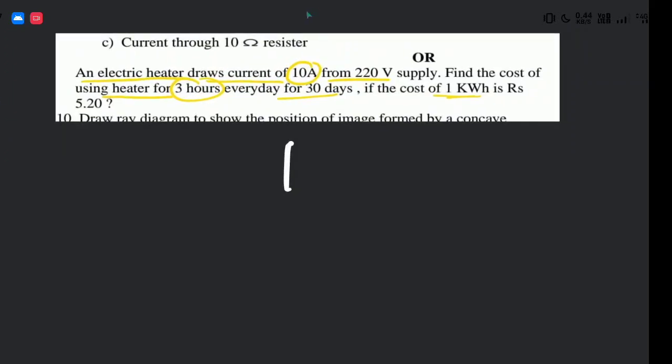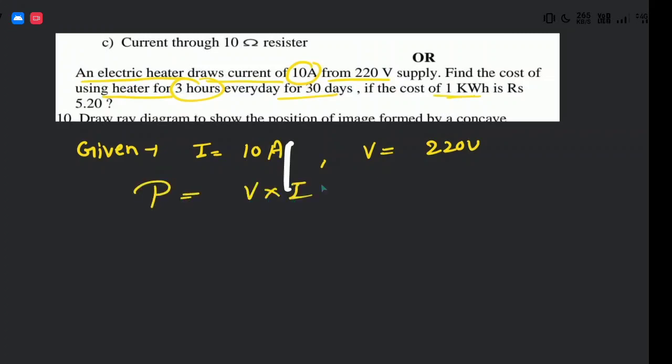First of all, we have to find the power. Given current I is 10 A, and voltage is given as 220 volt. First you have to calculate the value of power, and you know the power P is always equal to V into I. Do you know the formula? Very good.